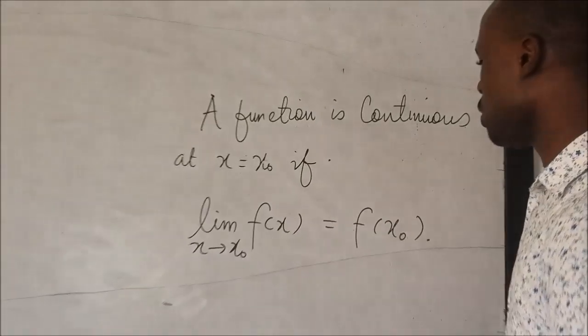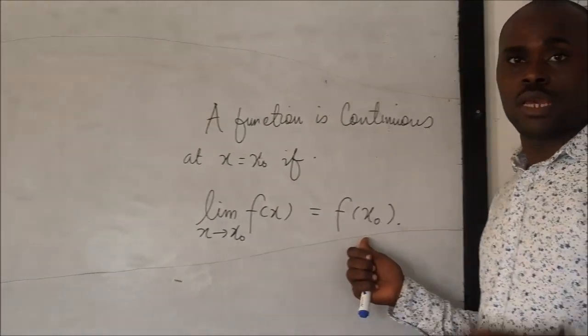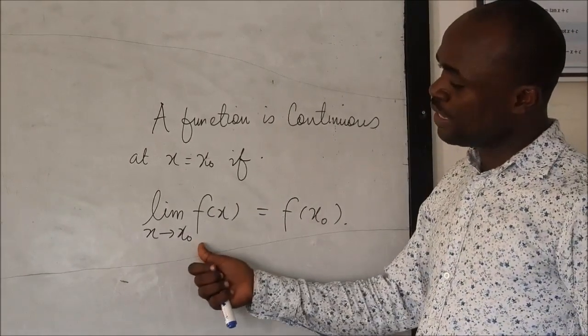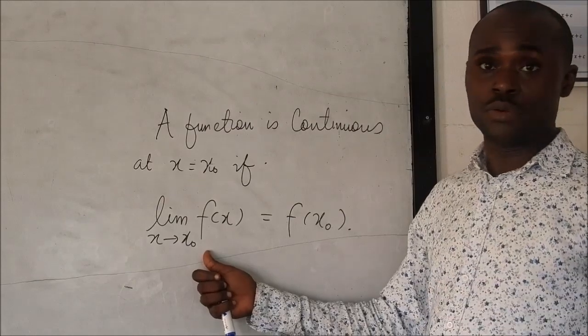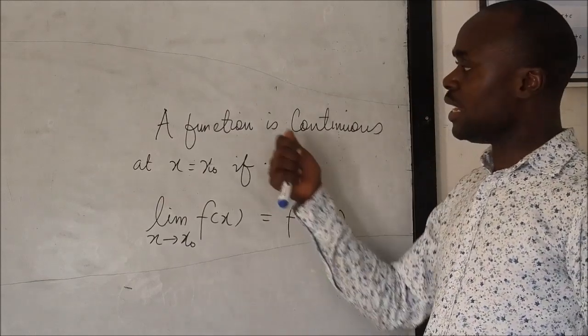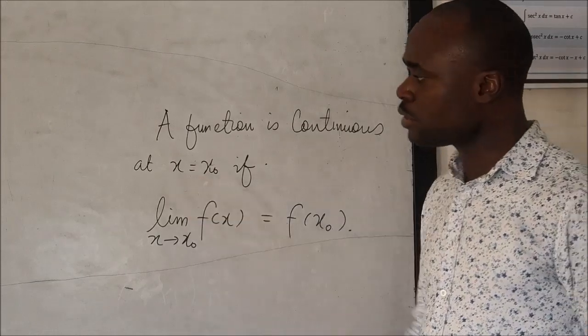If this condition holds, that is, if you substitute x naught into the function and it is defined, and you also find the limit of this function as x tends to x naught and you have a value equal to this, we say that the function is continuous at this point, x naught.